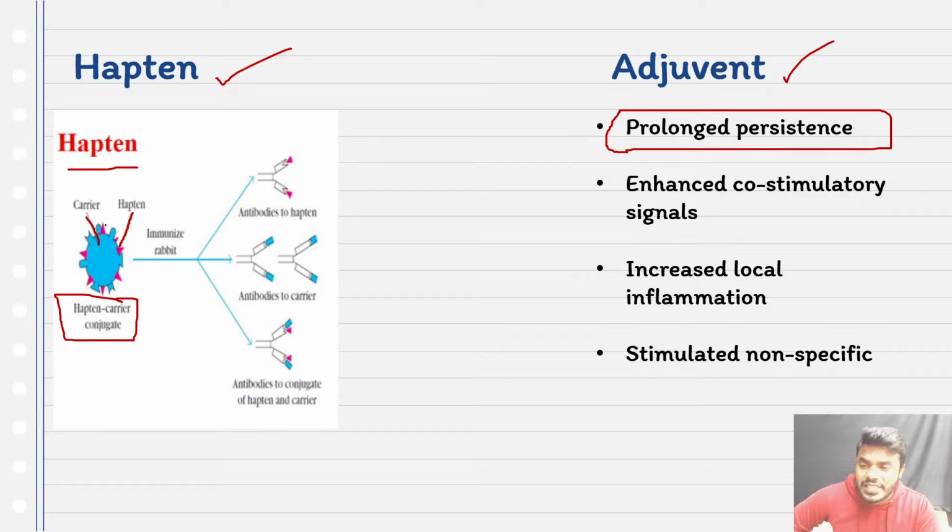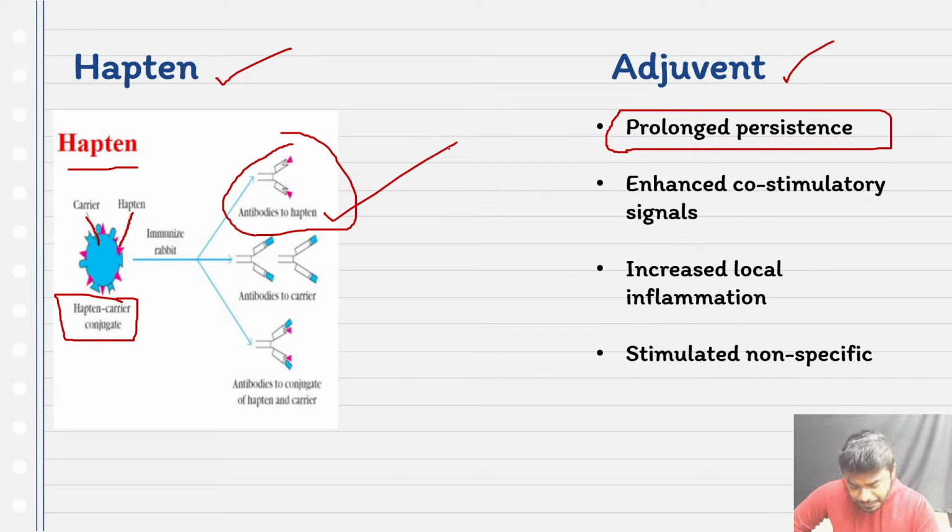In certain cases, listen to me everyone carefully, our body starts producing antibodies only towards the hapten, which means our body starts recognizing only the hapten as the foreign substance. In certain cases, our body starts producing antibodies only towards the carrier. In this particular case, our body starts recognizing only the carrier as the foreign substance.